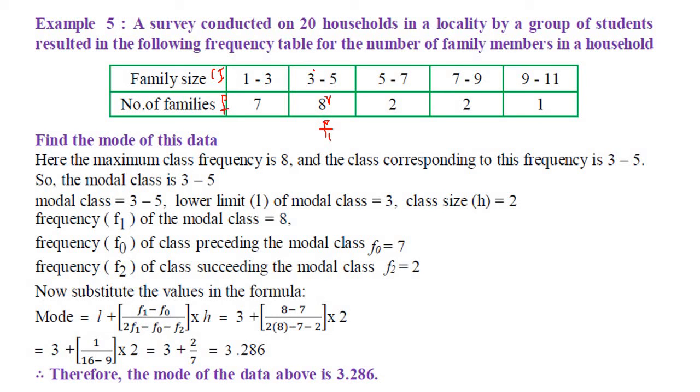And here 3 is nothing but the lower limit of the class. And 7 becomes F0.